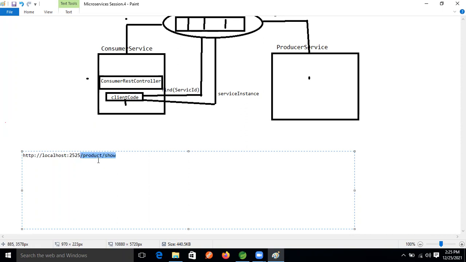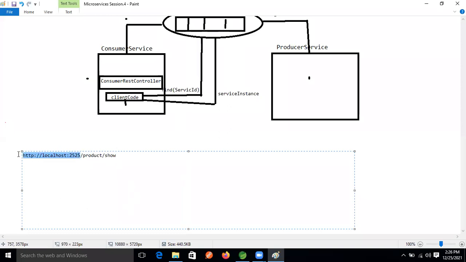This is our REST level path. Just assume that this is the class level path, and for the method we are calling the get method. This is the method level path, as well as the class level path. This is the URI in which our project is running: the IP address plus port number. Here we use localhost because we are on one machine, but in real time there will be an IP address, not localhost, guys.